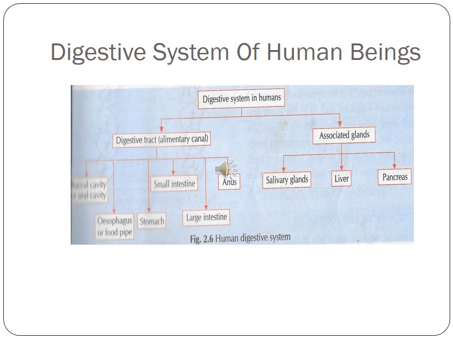Now we will discuss digestion in humans. We take in food through the mouth, digest and utilize it. The undigested part of the food is expelled from the body. The food passes through a long muscular canal called the alimentary canal or digestive tract, which begins at the buccal cavity and ends at the anus. This is the digestive system in humans.